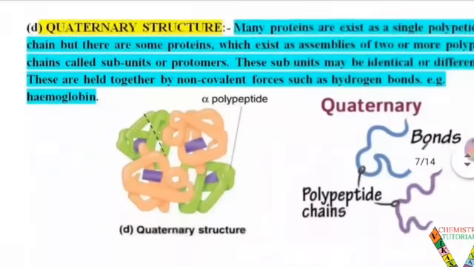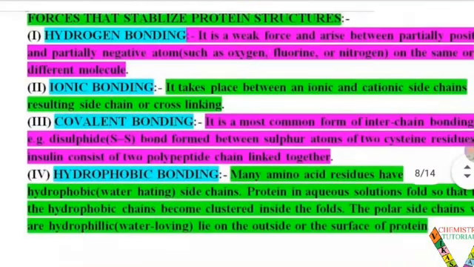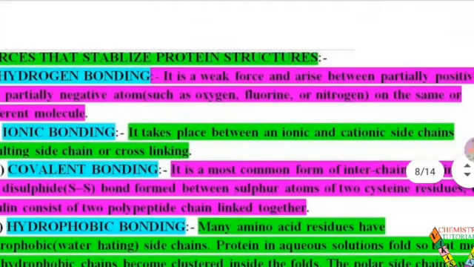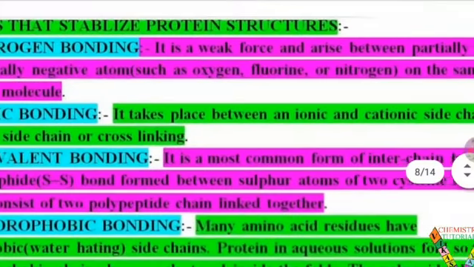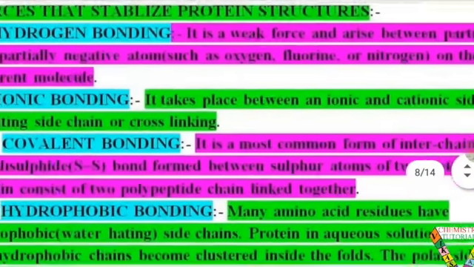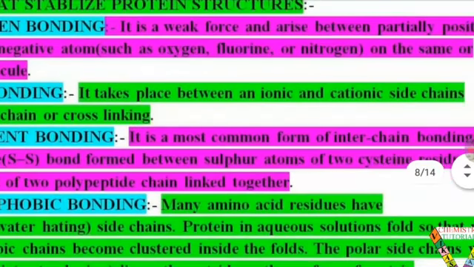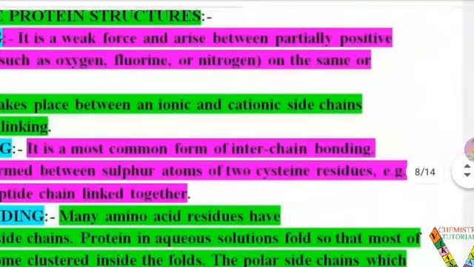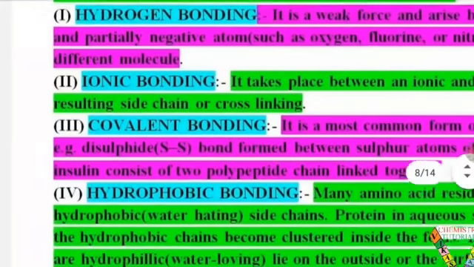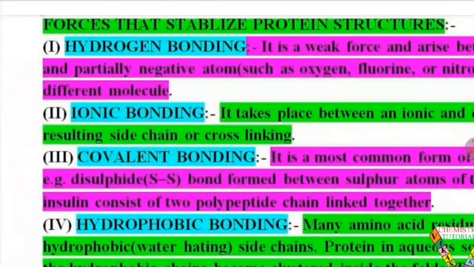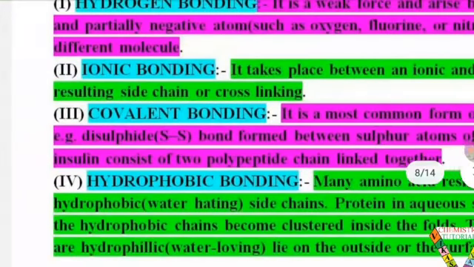So student, now we start the next topic, the forces that stabilize protein structure. There are many types of bonds or formations in the structure of a protein. First one is the hydrogen bond. It is a weak force and arises between partially positive and partially negative atoms such as oxygen, fluorine or nitrogen, which are the most electronegative atoms. The hydrogen bond will form in a protein on the same or different molecules, when hydrogen is joined to oxygen, nitrogen, fluorine type atoms. But it's a very weak bonding.